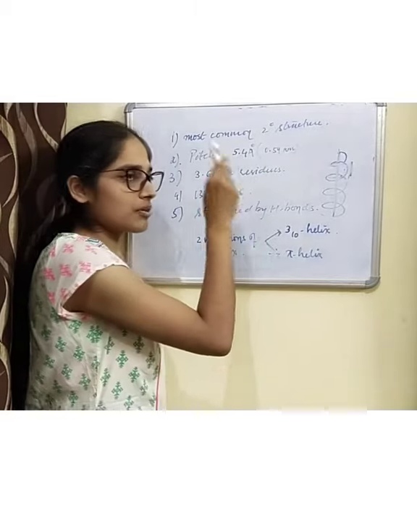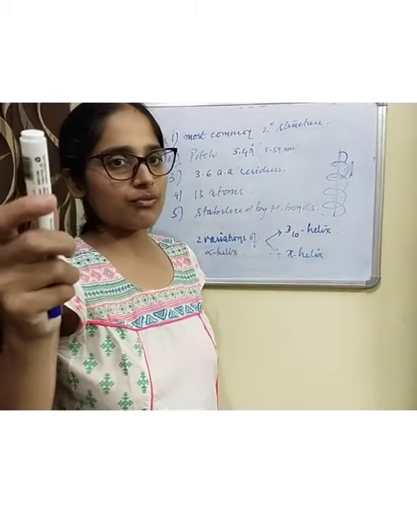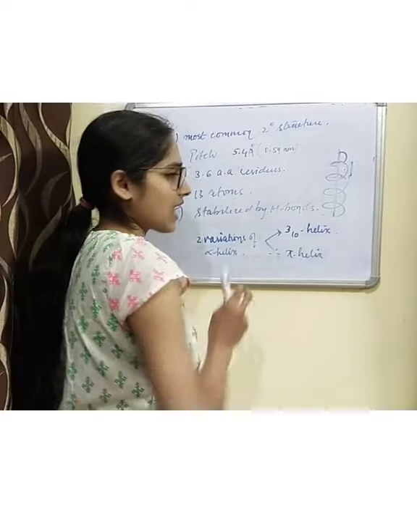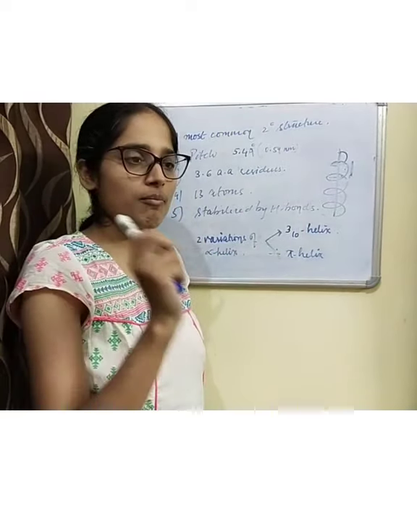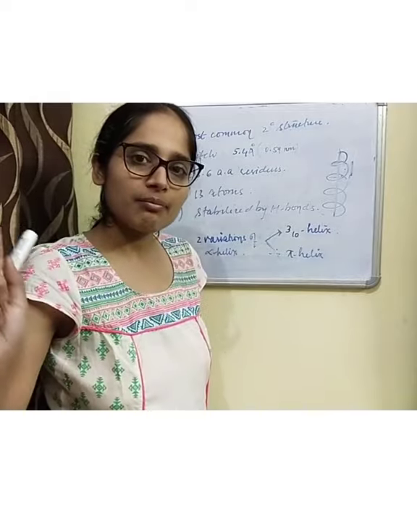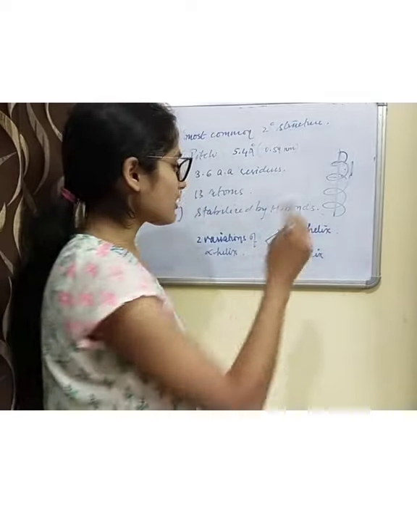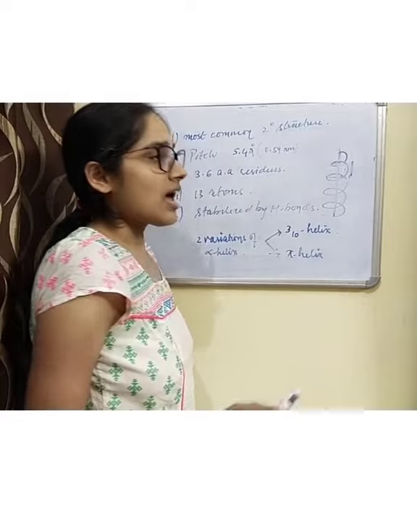In normal alpha helix it is between n and n plus 4. However, in pi helix the hydrogen bond is formed between n and n plus 5. Okay, so these are two variations.